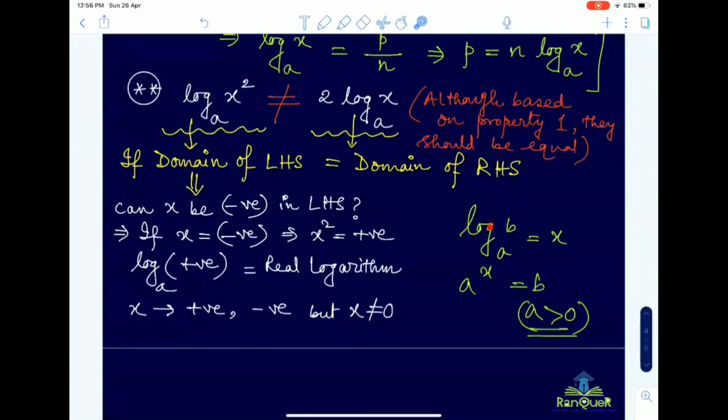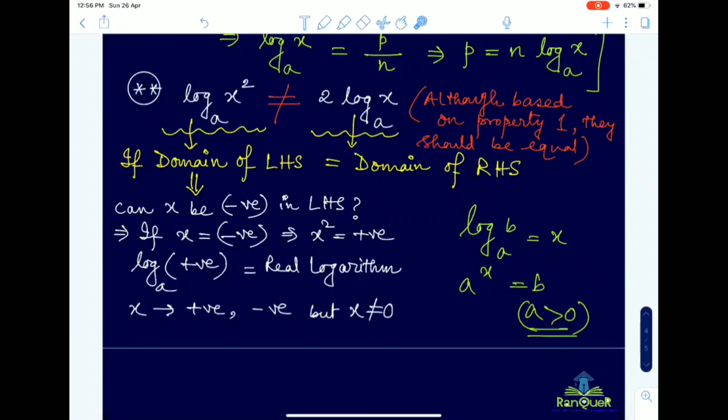So if you consider log of 0, that will give you an undefined value. Log of 0 with respect to some positive base will give you an undefined value, because a to the power x cannot be equal to 0 for any positive base. Do you get my point?